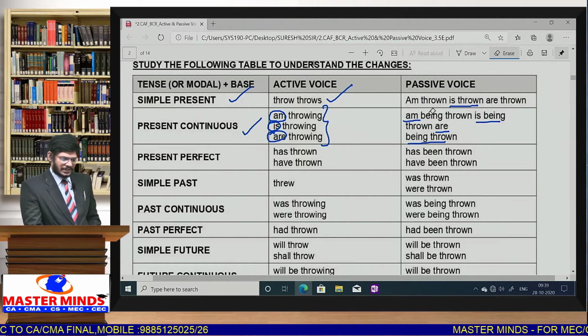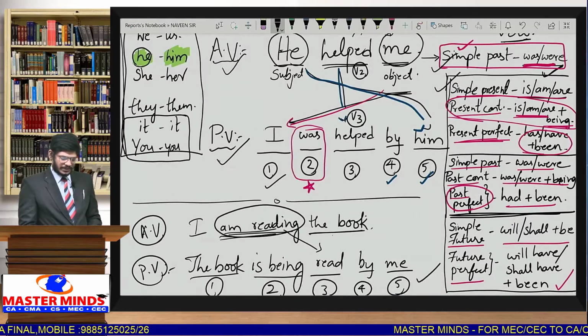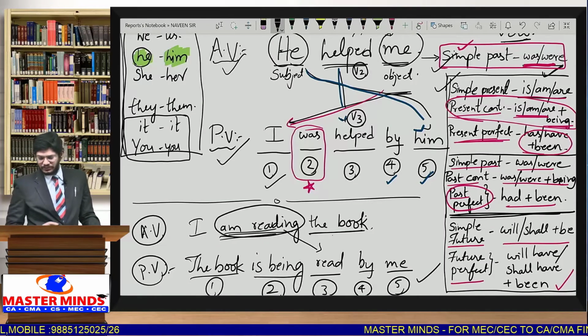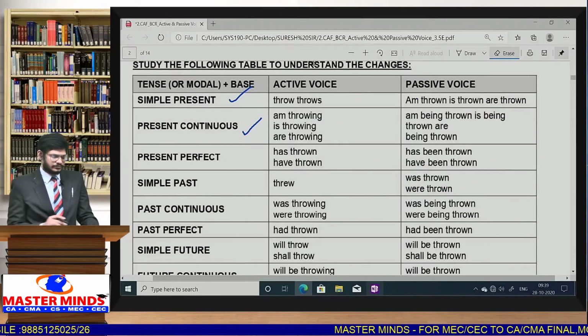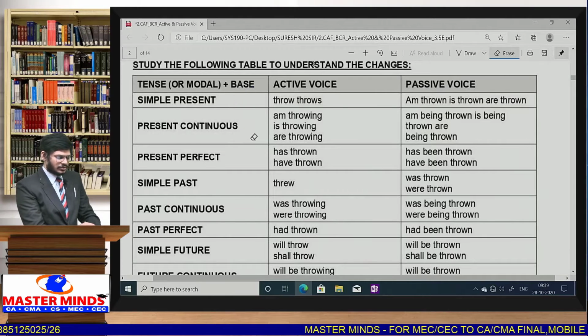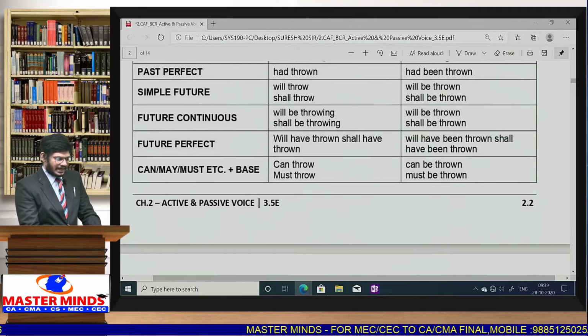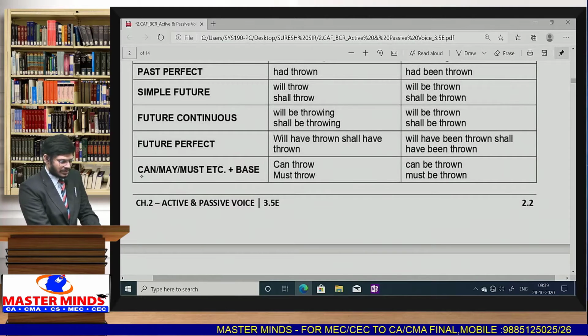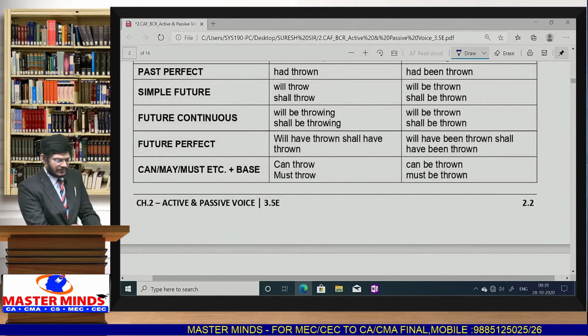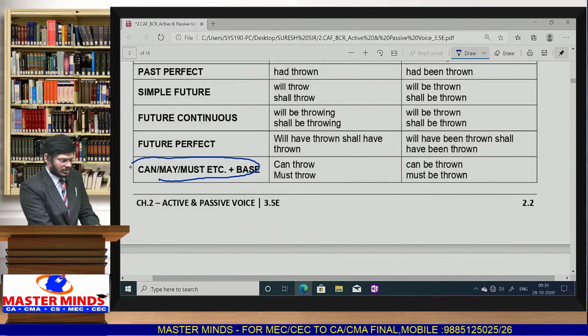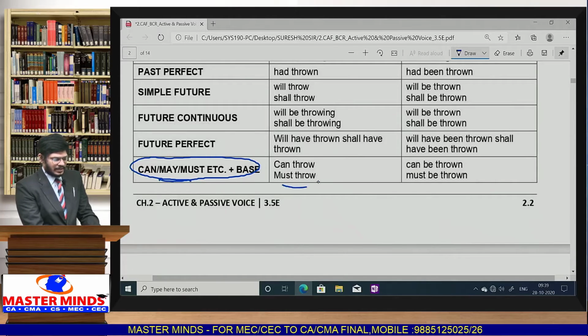As I already told you the table in a simpler format on the earlier page, you follow this particular right side table, that is very simple for you and easy to understand also. Or if you want, you can go through this table also, any one table you can follow. And one more interesting point which we did not cover is, whenever the given sentence is in modal auxiliaries, can, could, may, like that, we use be form.